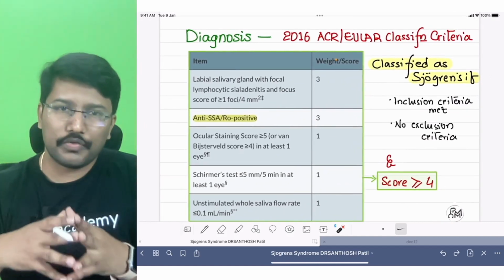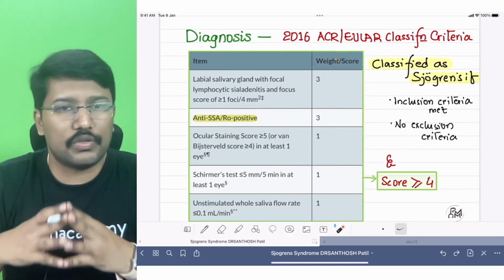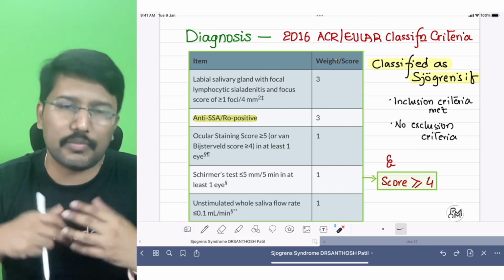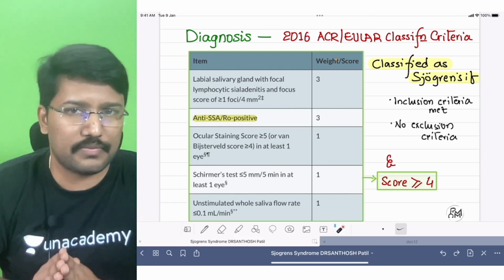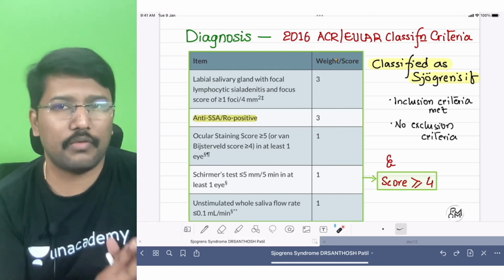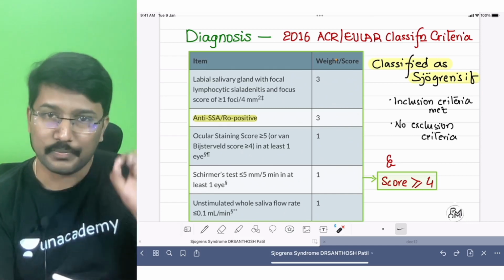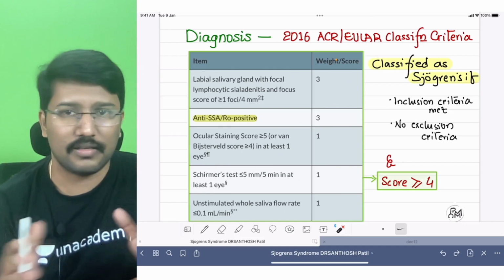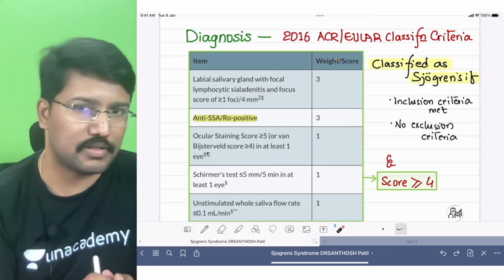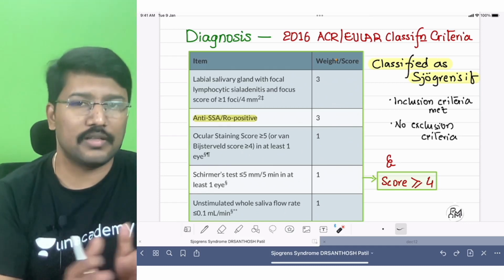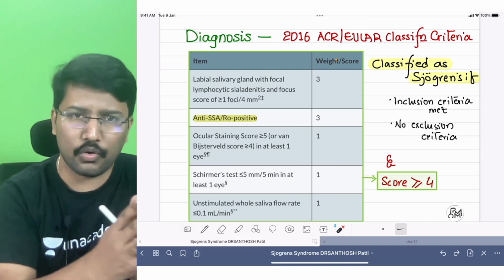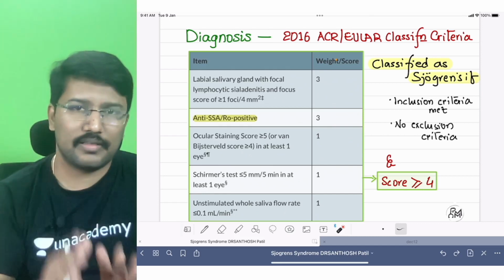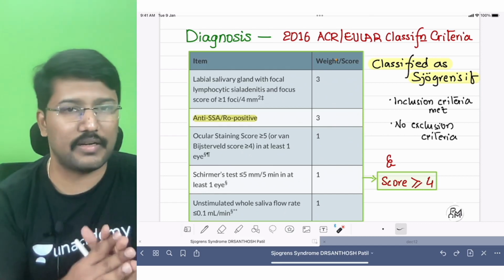The diagnosis of Sjogren syndrome currently is based on the 2016 ACR-EULAR classification criteria. Yes, it is classification criteria, not the diagnostic criteria, but most of us clinicians follow this itself. In this classification criteria, patients should meet all the inclusion criteria and should not satisfy any of the exclusion criteria, and then there is a scoring system and he should score 4 or more out of the possible score. If he is scoring 4 or more, is meeting all the inclusion criteria and no exclusion criteria are met, then the case can be classified as Sjogren syndrome.